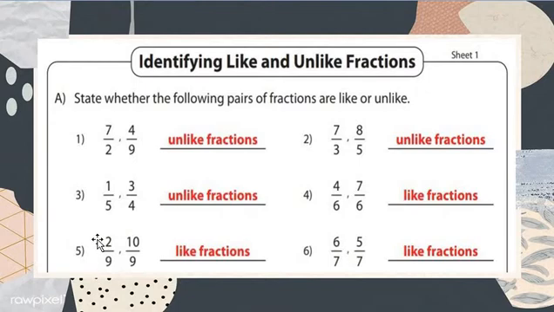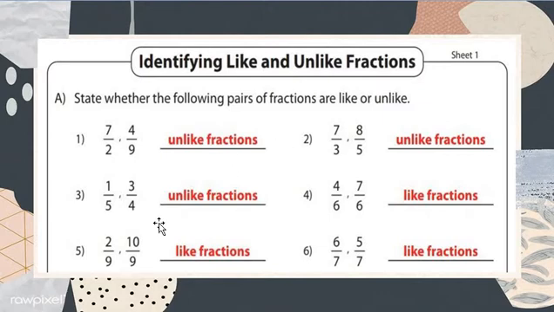Now question number 3. Let's check question number 3, which is 1 upon 5 comma 3 upon 4. Here we are not checking numerators, we are going to check only the denominators.